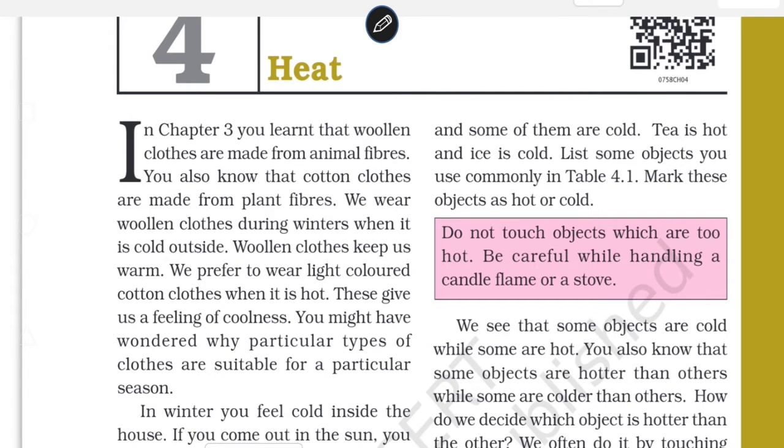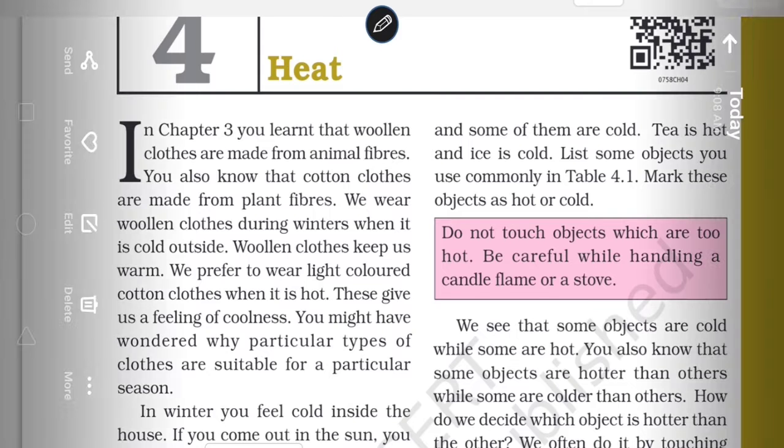So in our previous lesson we discussed fibers to fabric. Fabric here is what? It is a different quality of clothes. It may be cotton, it may be woolen. In the previous lesson we discussed the different fibers. It may be plant fibers, it may be animal fibers, or there may be synthetic fibers.